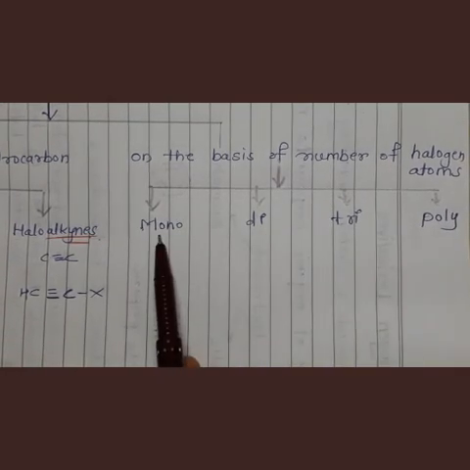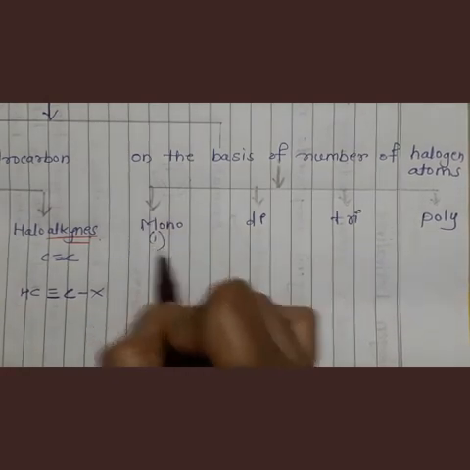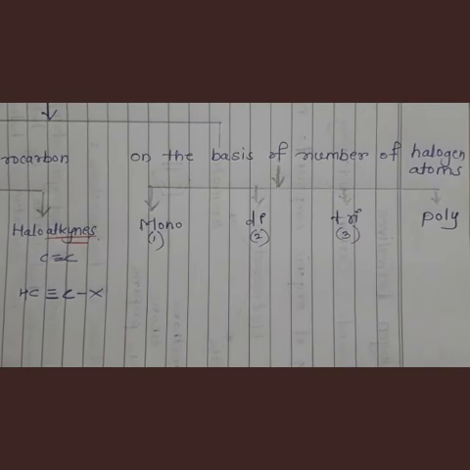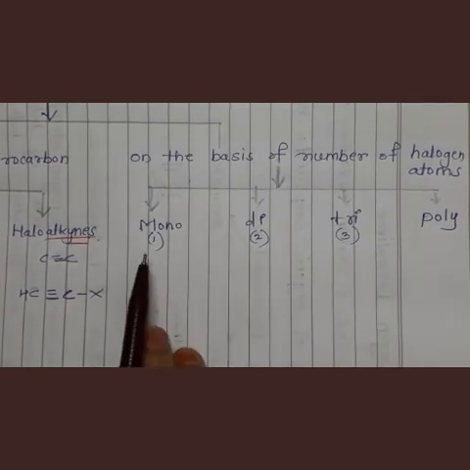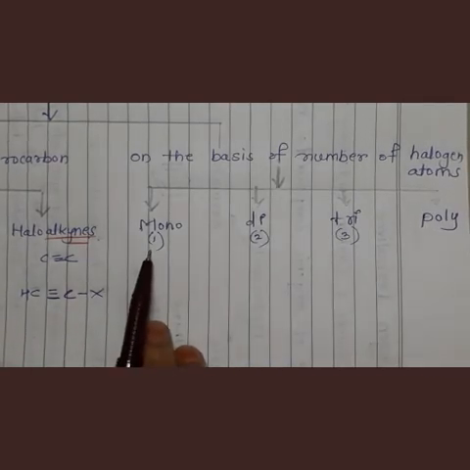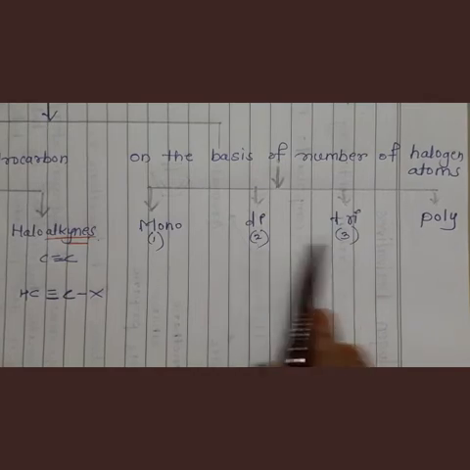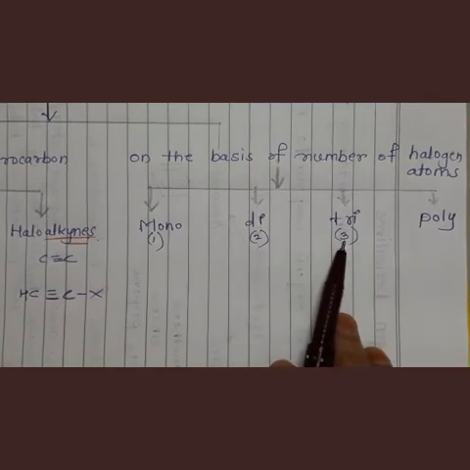You know mono means 1, right? Di means 2, tri means 3 and poly means more than 3. So if one halogen atom is present, that derivative is called monohalogen derivative. If 2 halogen atoms are there, dihalogen derivative. Then if 3 are there, trihalogen derivative.